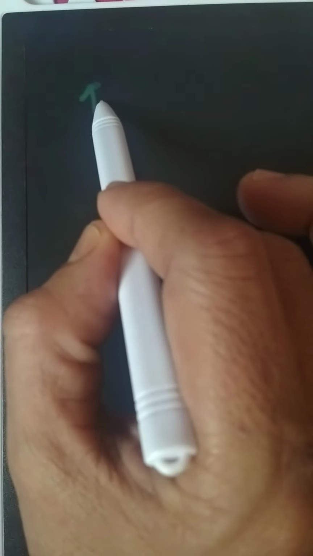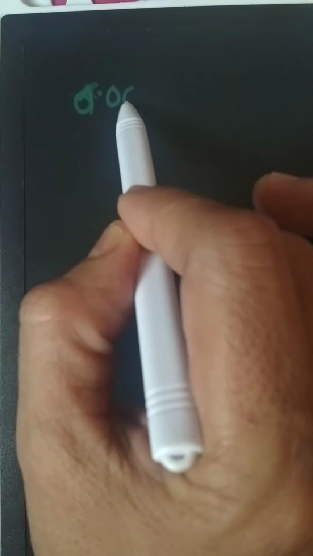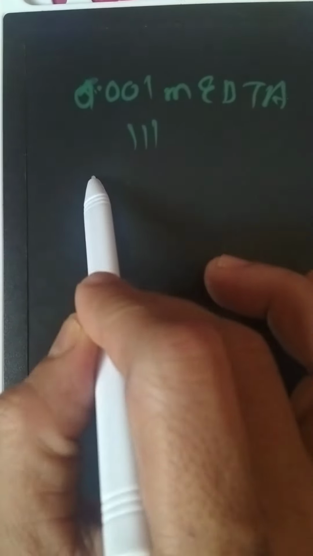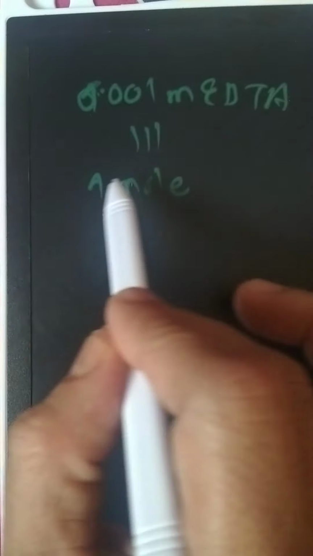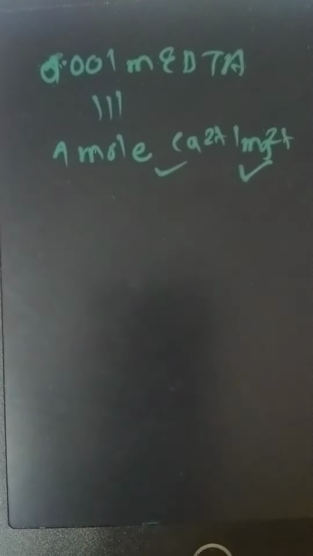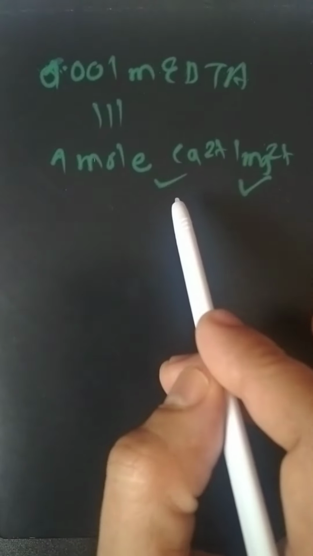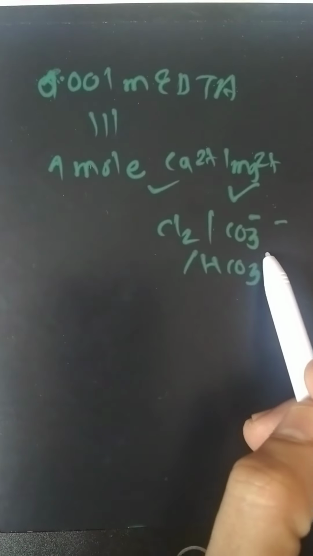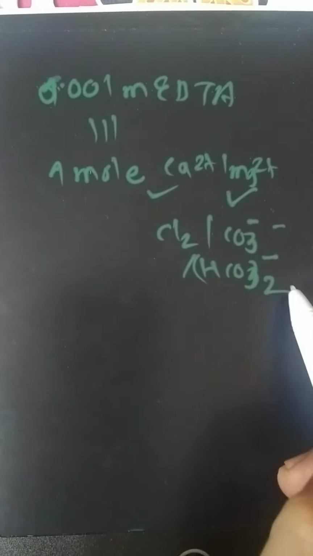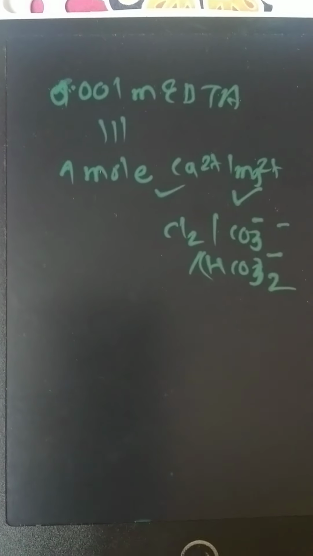We have the relation: 0.01 molar EDTA titrated corresponds to 1 mole of calcium 2+ or magnesium 2+, meaning the molecular weight of calcium or magnesium in the compounds has to be taken. Which compounds? Chlorides or carbonates or bicarbonates, whatever is present in the solution, can be analyzed with this relation.